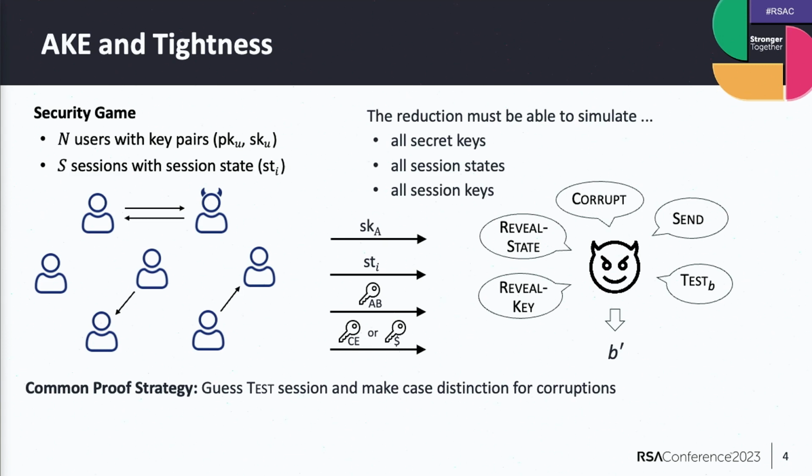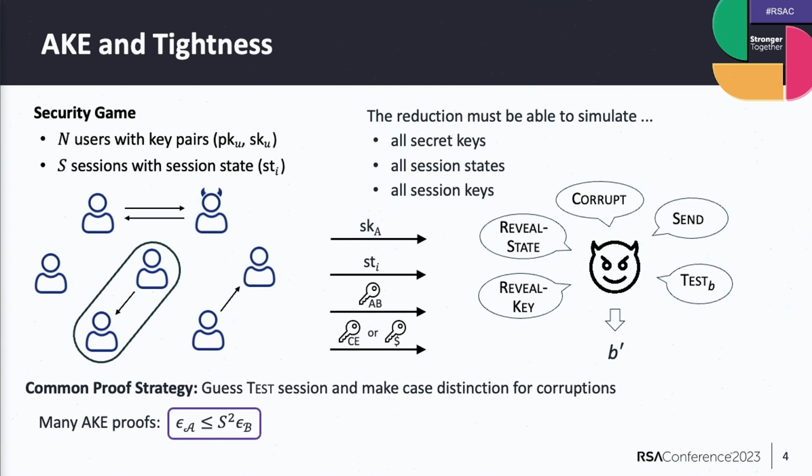So we guess one session at the beginning of the game, and then we prove security only for this. So let's say we have guessed this session here, and we would embed our problem instance in this session. And now we can make some case distinctions, and then construct our reduction, and it will succeed if the adversary really decides to attack this session. But of course, this is not a good strategy, because for many AKE proofs which use this strategy, they will have a huge security loss.